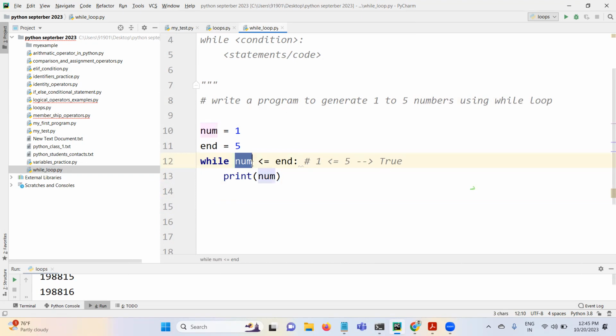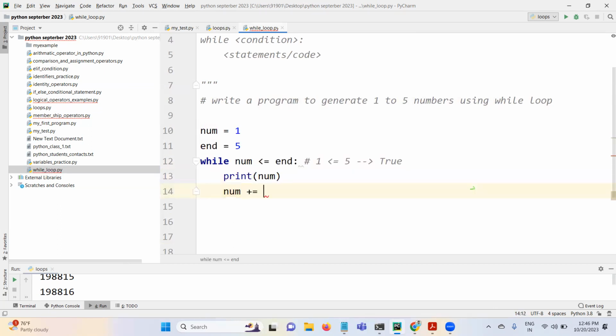If you go here again, if there is no change to this value, it is again 1 only, right? 1 less than 5. Again, it will print 1 only. It will keep on iterating over here itself. It will become an infinite loop. There is no chance for this condition to become false, because num is always 1 only. 1 less than or equal to 5 is always going to return true. As long as this condition keeps returning true, this print statement keeps executing, but it keeps printing 1 only. It will become infinite if we do not change this. At some point, this loop needs to be terminated by failing this condition.